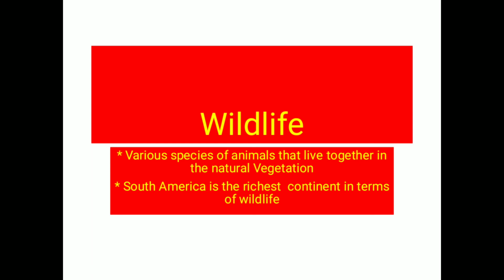Now in different countries, different types of wildlife are present. As we talked about, there are different climatic conditions which are responsible for the natural vegetation to grow. In the same way, since animals are also dependent directly or indirectly on the vegetation, the type of climatic condition and the type of vegetation also differentiates the availability, or you can say the presence of wildlife in different areas. So in South America, if you talk about, it is a very rich continent in terms of wildlife.